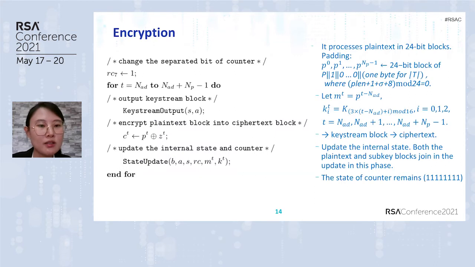For encryption, it processes plaintext in 24-bit blocks. Here is the padding rule. Set the counter, message block, and round key as follows. That is, the subkey is similarly cyclically selected as the next 3 consecutive bytes of the cipher key. Each round generates a keystream block and then the ciphertext block. Next, update the state. Both the plaintext and subkey blocks are drawn into the update.